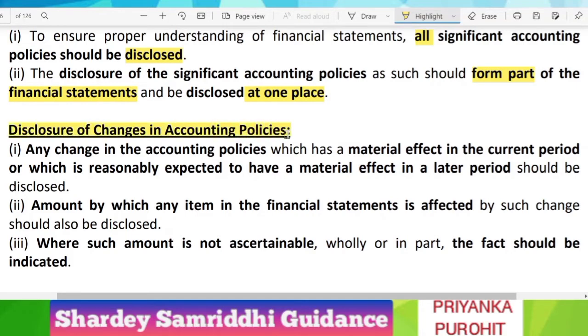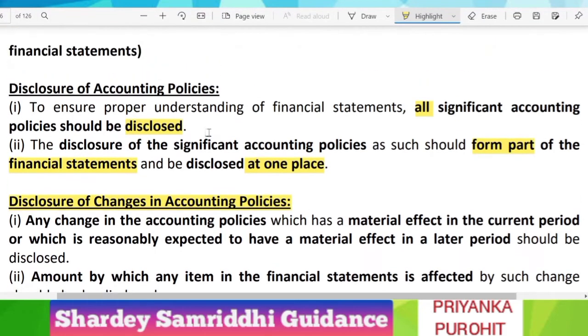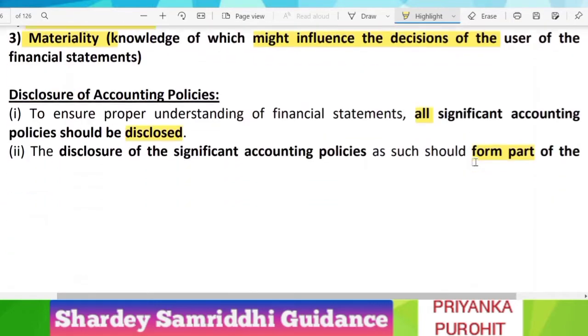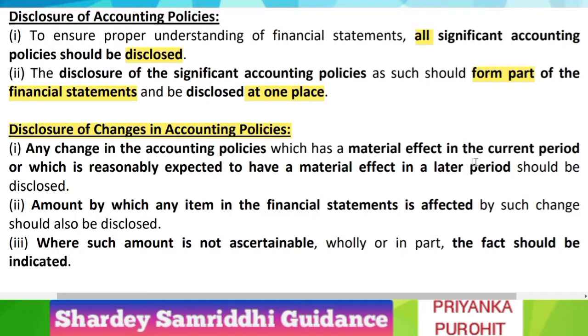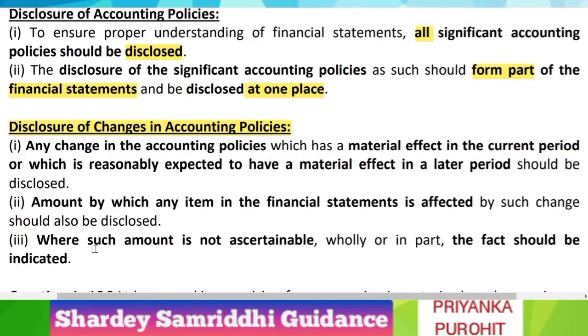So now let us look into the last part of this accounting standard one, that is disclosure of changes in accounting policy. In the beginning we have learned that the fundamental assumption is consistency. That is, the accounting policies must be applied consistently, but it does not restrain an enterprise from changing its accounting policy; it can do so only under three conditions. The first condition is the change is required by law or by statute.